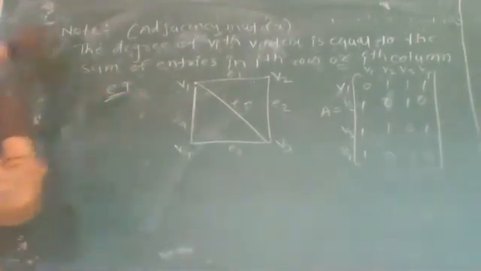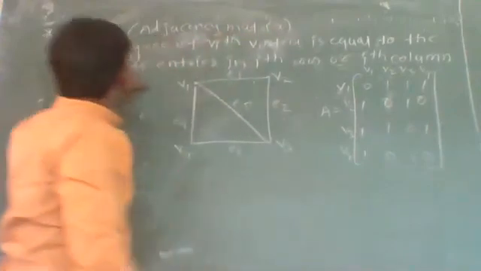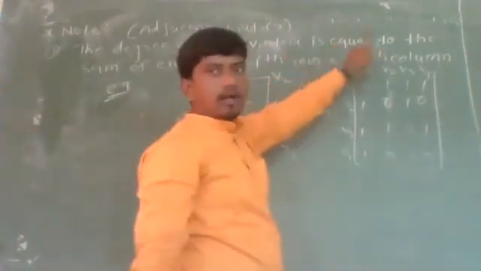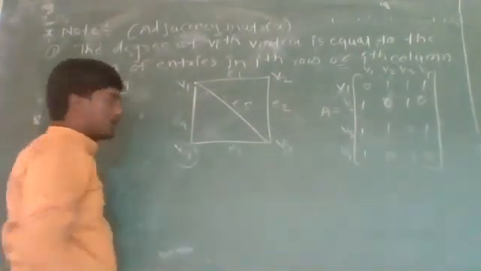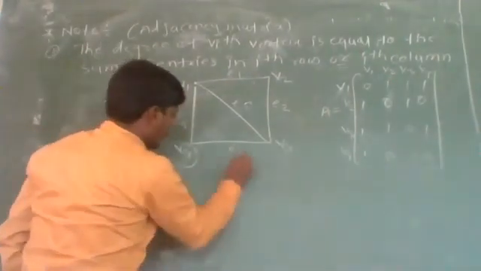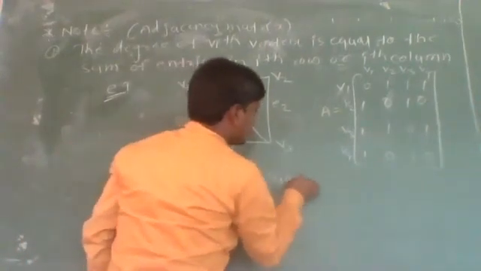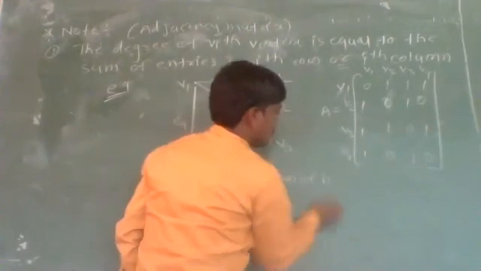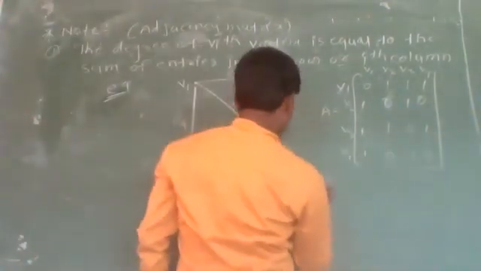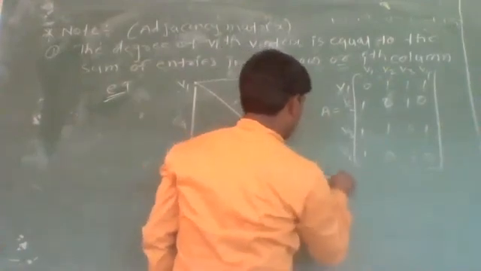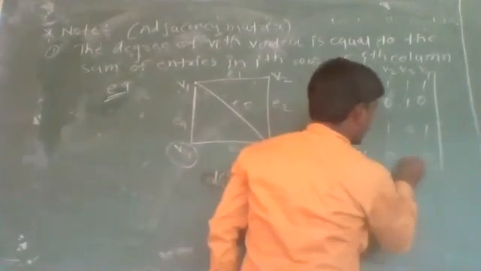Now from this note we see that the degree of Vi vertex is equal to the sum of the entries in ith row or ith column. Now let us see, we have to find out the degree of vertex V4. Then by this note, degree of V4 is nothing but sum of entries in ith row or ith column.